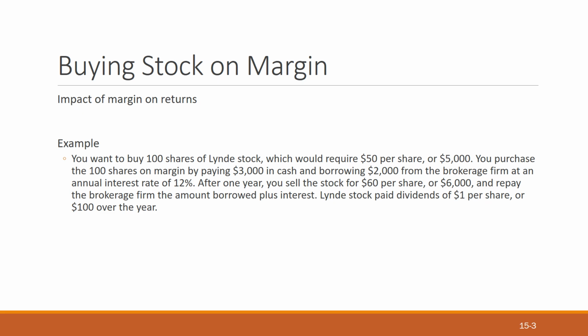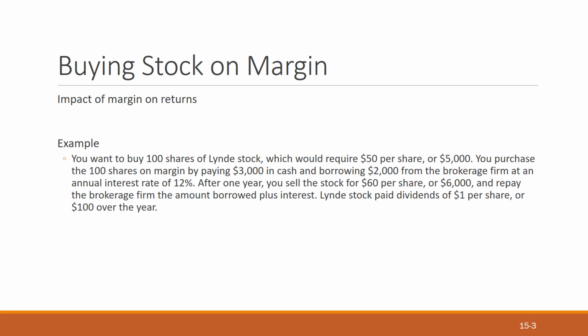Let's have a look at this example. The numerical is saying that you are buying 100 shares of Lindy stock at $50 per share, which costs you $5,000. You have $3,000 in hand, but you are borrowing $2,000 from the brokerage firm, who is investing on your behalf, at an annual interest of 12%. After 1 year, you sell the shares at $60 per share and get $6,000. You repay the loan amount borrowed from the brokerage firm, which was $2,000 at interest of 12%, and the stock pays a dividend of $1 per share, or $100 over a year.